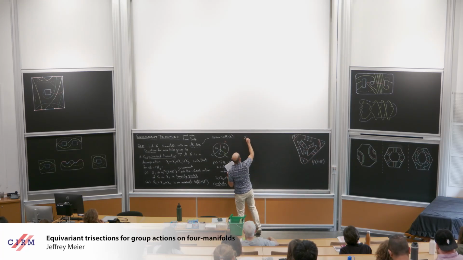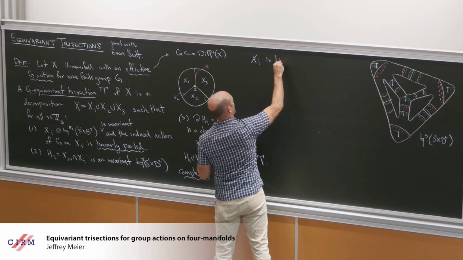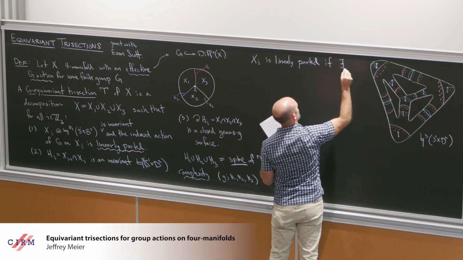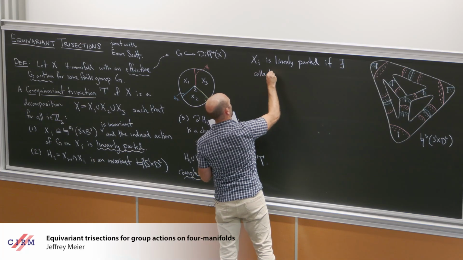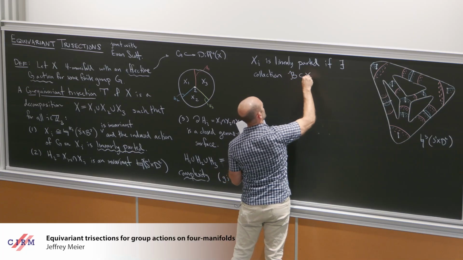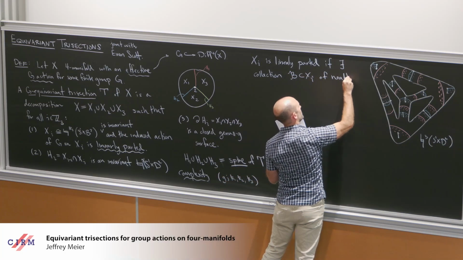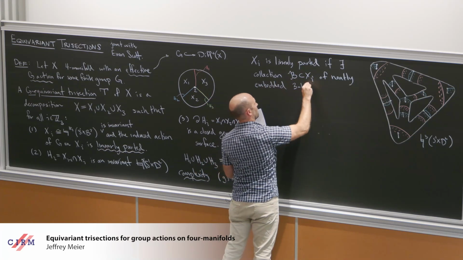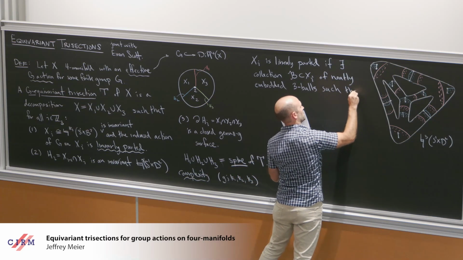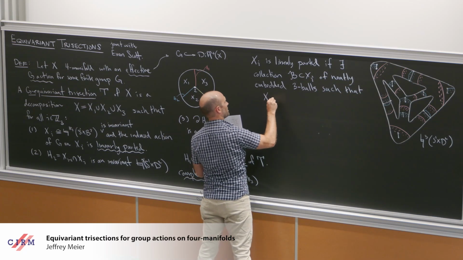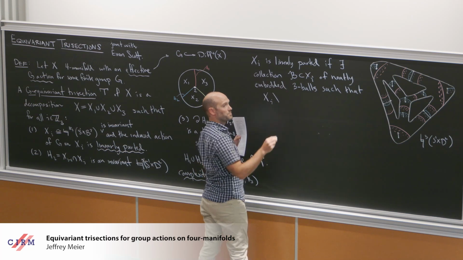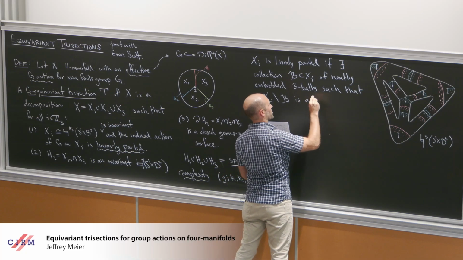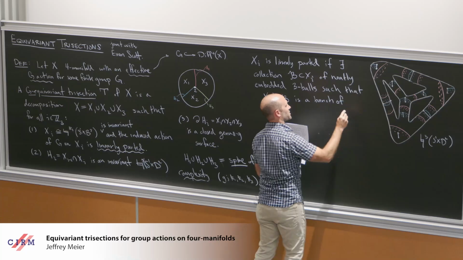So xi, let's say, is linearly parted if there exists a collection B in xi of neatly embedded three balls such that xi cut open along the three balls is a bunch of four balls, technical term.